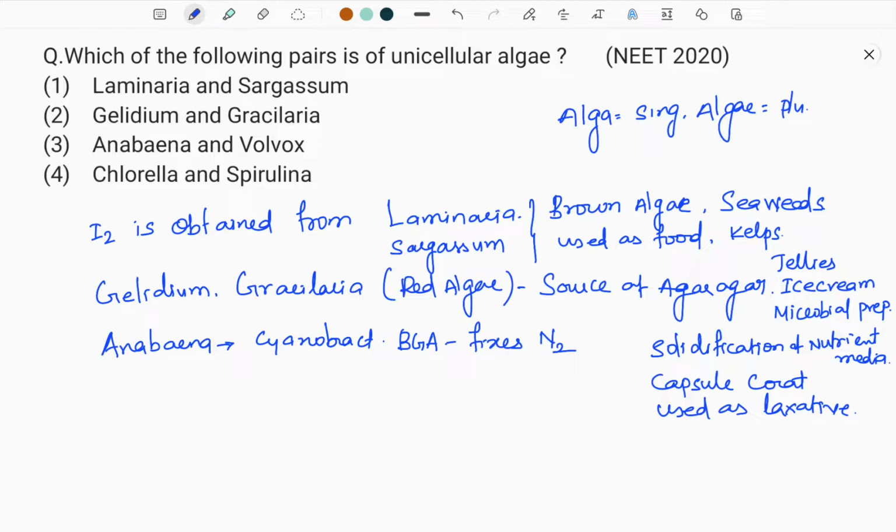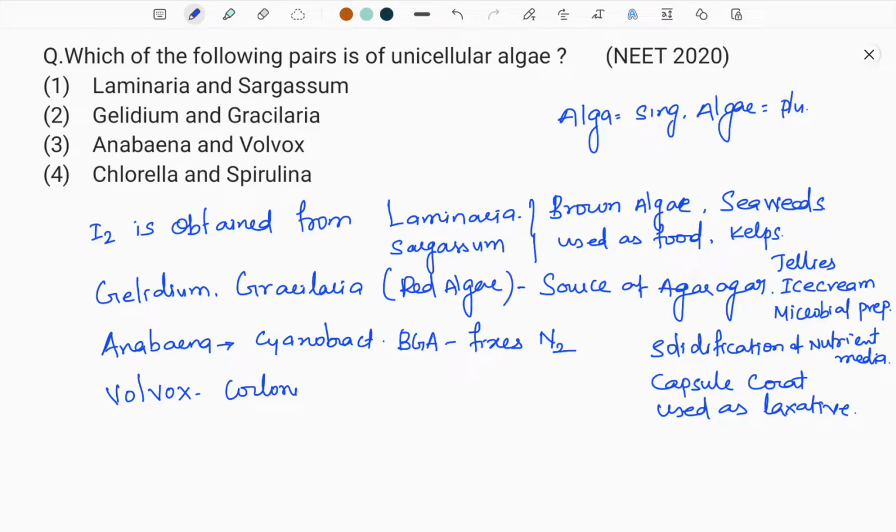And nowadays, Anabaena and Nostoc both are used as biofertilizers in paddy fields to enhance the soil fertility and to make the soil more and more nutrient rich, to enhance the crop productivity. So they are a good source of biofertilizers in paddy fields, that are Anabaena and Nostoc. Next, Volvox. This Volvox is a colonial alga.